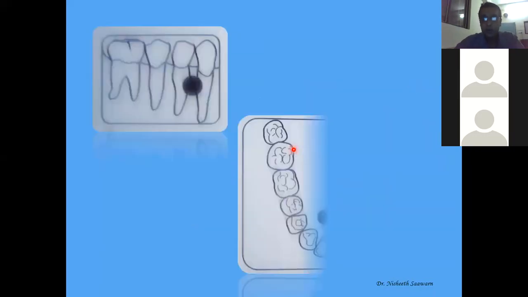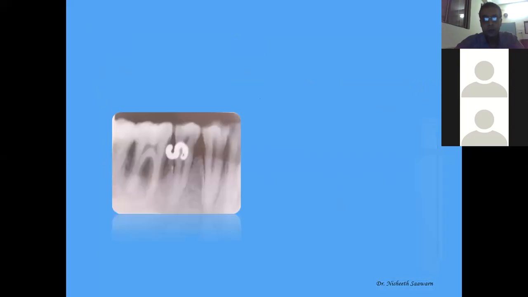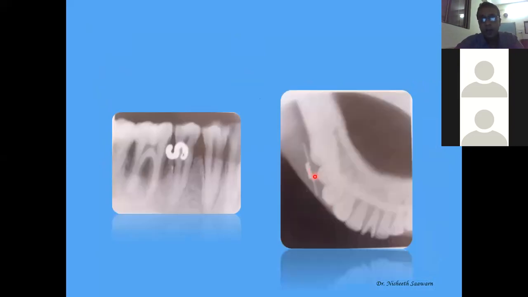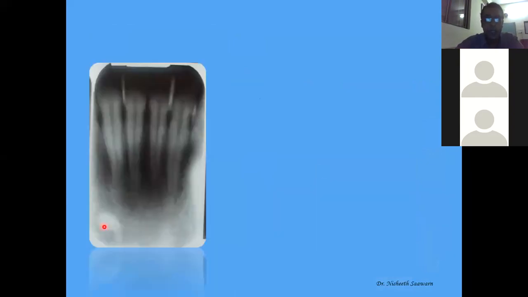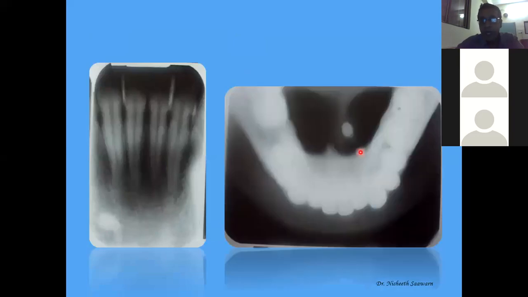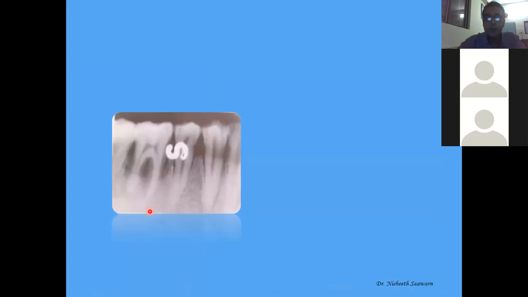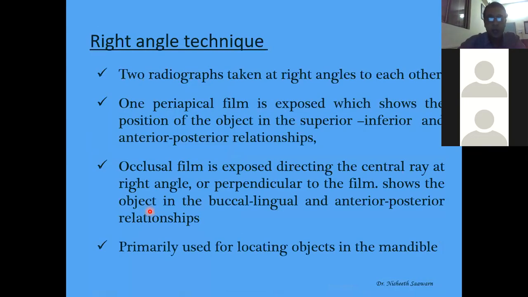In this radiograph, we don't know where it is located, how far above this crown it is located. In this radiograph, we don't know where it is, on the lingual side, on the buccal side, at what level in the floor of the mouth. But if I see this second radiograph, I know that it is near the apices of the tooth. That is, it is almost below the mandible. Correct? So it gives us an approach from both sides, right?